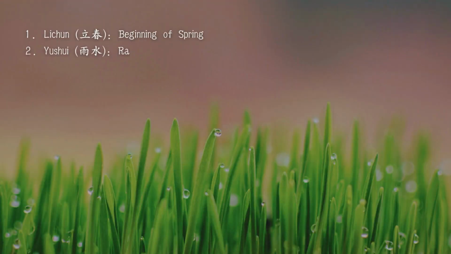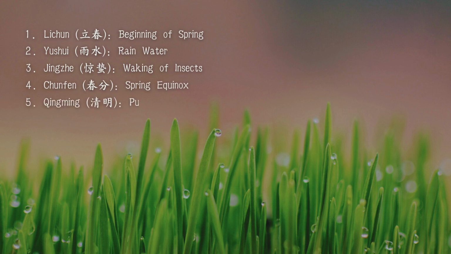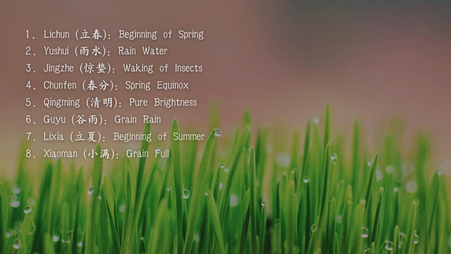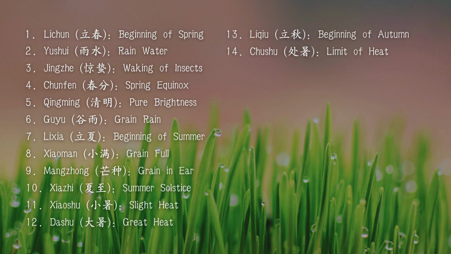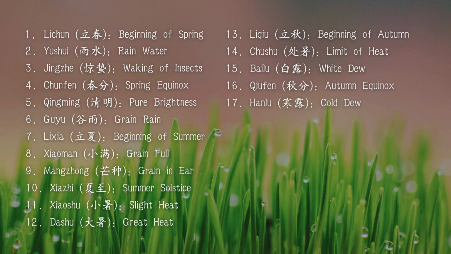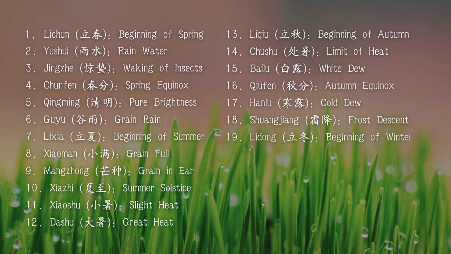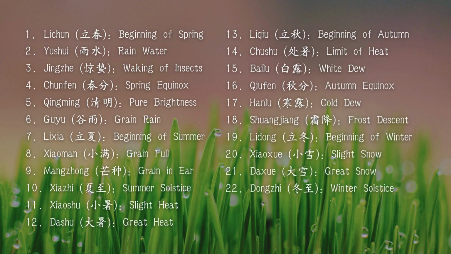立春 Beginning of spring, 雨水 rainwater, 惊蛰 waking of insects, 春分 spring equinox, 清明 pure brightness, 谷雨 grain rain, 立夏 beginning of summer, 小满 grain full, 芒种 grain in ear, 夏至 summer solstice, 小暑 slight heat, 大暑 great heat, 立秋 beginning of autumn, 处暑 limit of heat, 白露 white dew, 秋分 autumn equinox, 寒露 cold dew, 霜降 frost descent, 立冬 beginning of winter, 小雪 slight snow, 大雪 great snow, 冬至 winter solstice, 小寒 slight cold, 大寒 great cold.